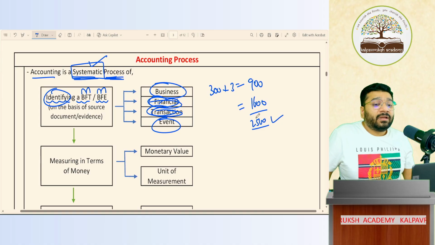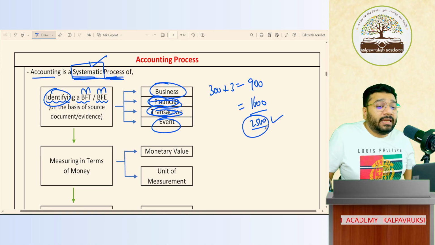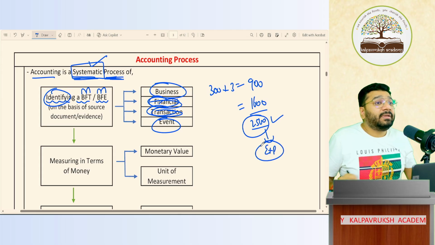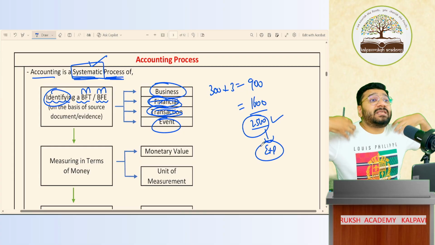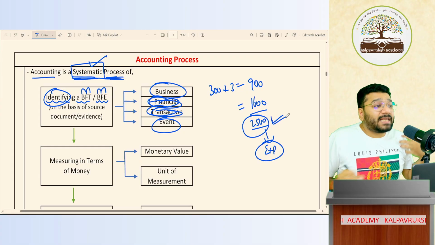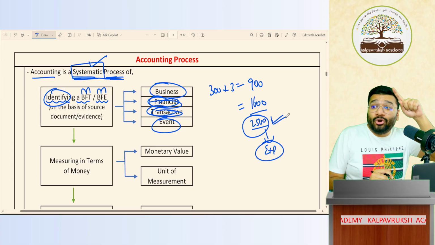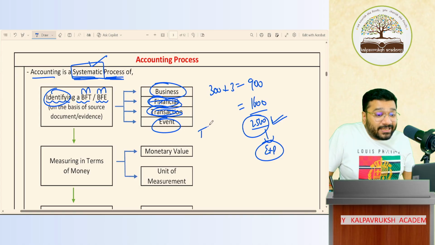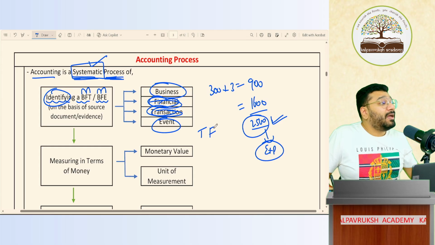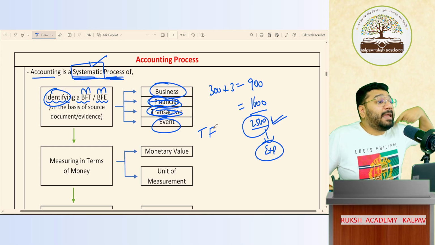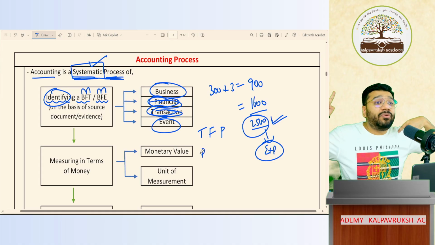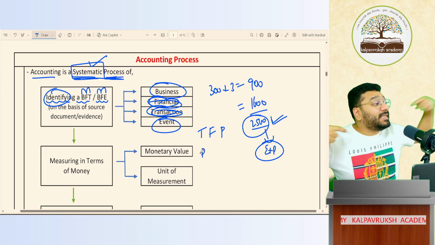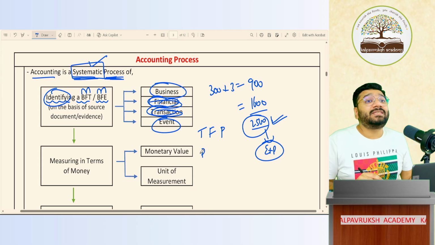Now, this 2,500 rupees that I spent, tomorrow morning I'll come to the academy and record it as expenditure. Can I record this as expenditure? Pratik says business point of view you're talking about. So can I record this as my expenditure in business? No. Though this is a transaction, though this involves finance, this is not a business financial transaction. It is my personal financial transaction. Going for a movie with family and enjoying and spending money is my personal expenditure, not business expenditure.